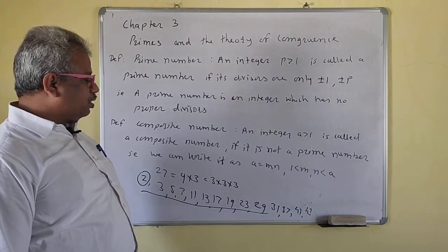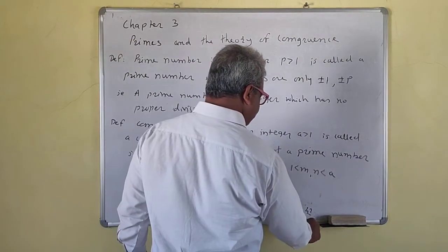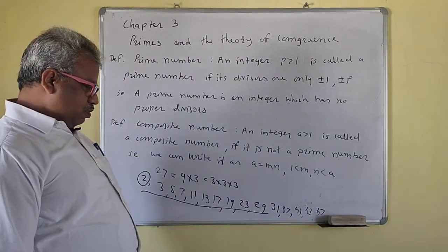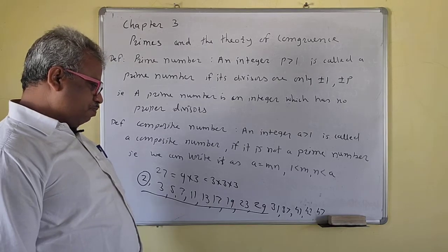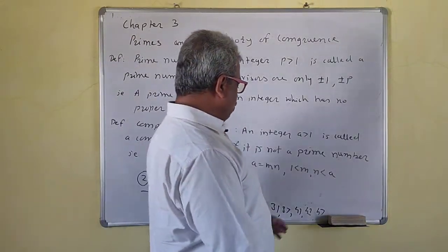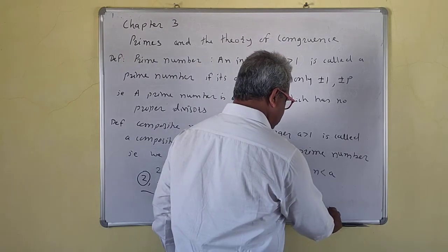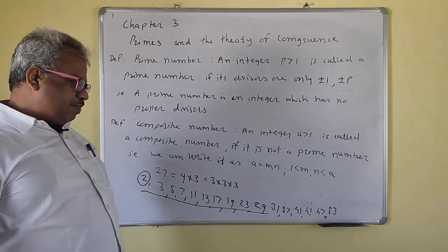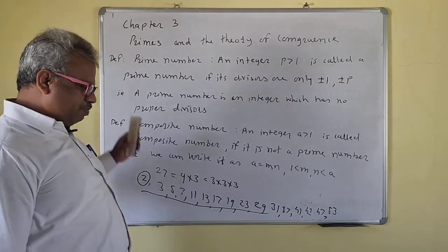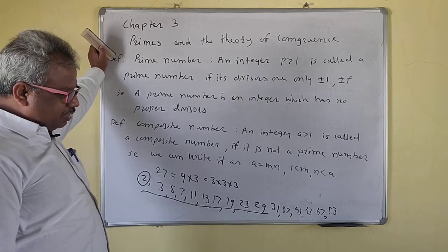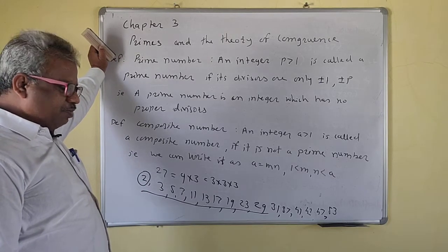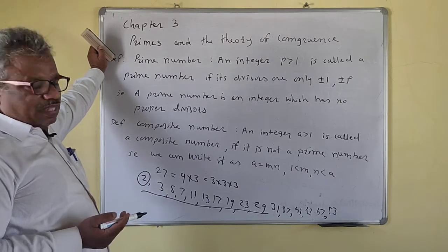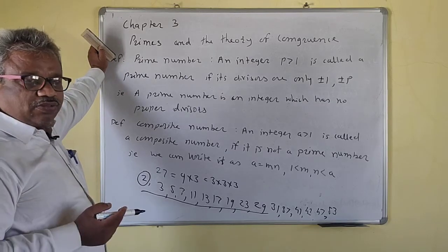44, 45, 46, 47 is a prime number. Okay? So 49, 50, 51, 52, 53 is a prime number. It is not in the table of any number, so okay? 54 is even, 55, 56, 57. 5 plus 7 is 12, so this is divisible by 3. 57 is divisible by 3, so 57 is not a prime.